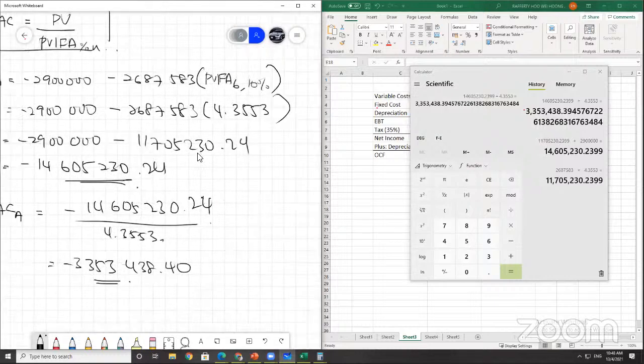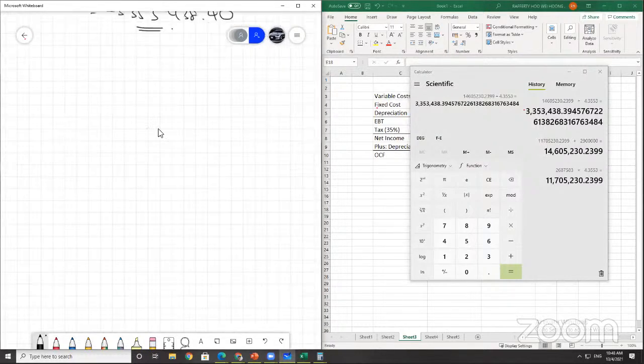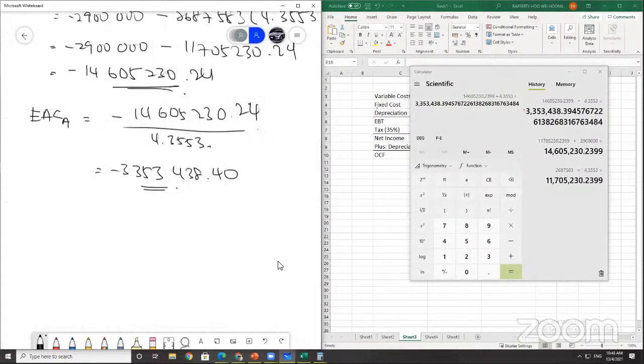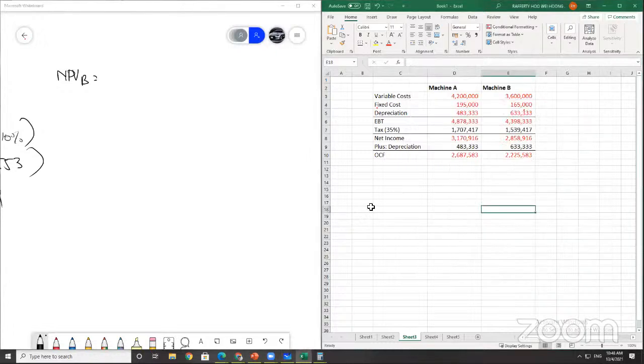So NPV B, repeat the whole process again. The initial cost for NPV B is $5.7 million.